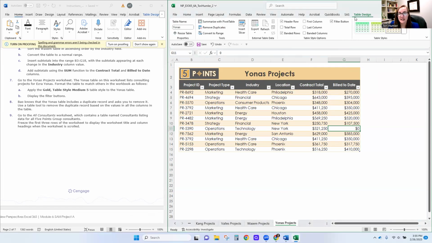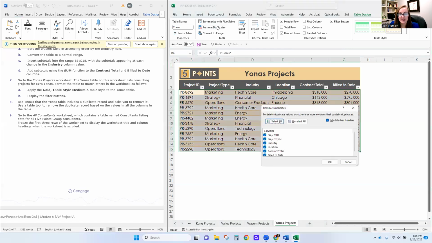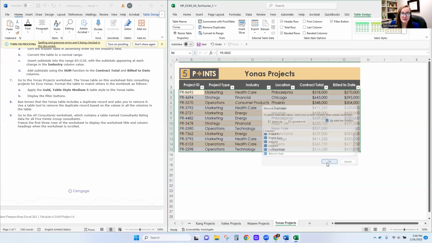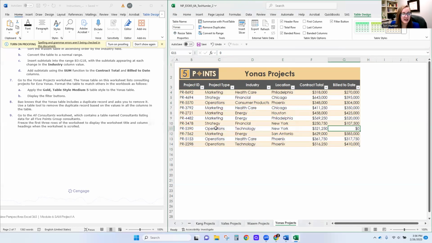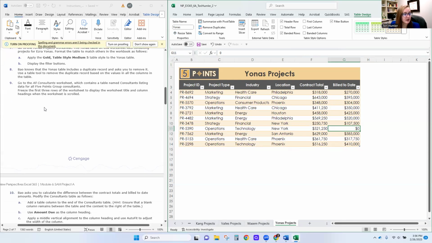So in table design, because this is a table, it treats this as one big thing. We can say we want to remove duplicates. So I just click this button, remove duplicates. We want to make sure it's a duplicate across the entire thing. We're going to click OK. And it found one duplicate and it kept the other 11 unique values. So now that we have the duplicate removed, that was step 8, we're moving on to step 9.